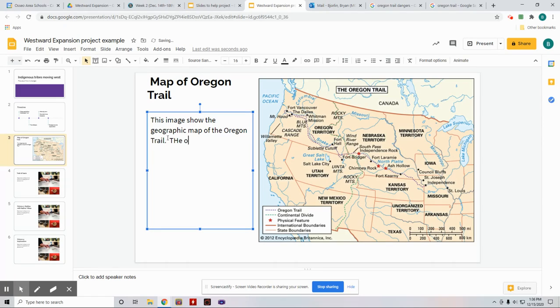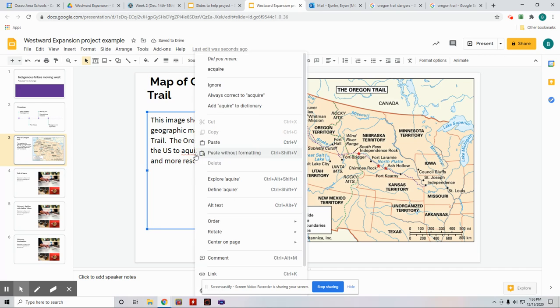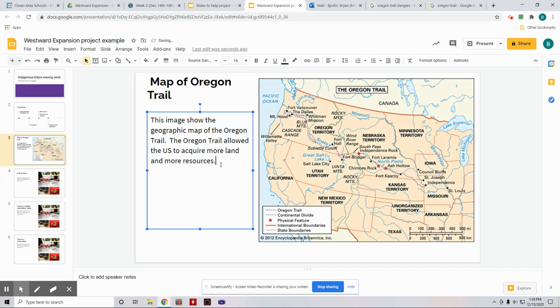I can say the Oregon Trail allowed the United States to acquire more land and more resources, right? So it doesn't matter if I start with power or conflict first. I chose power, right?